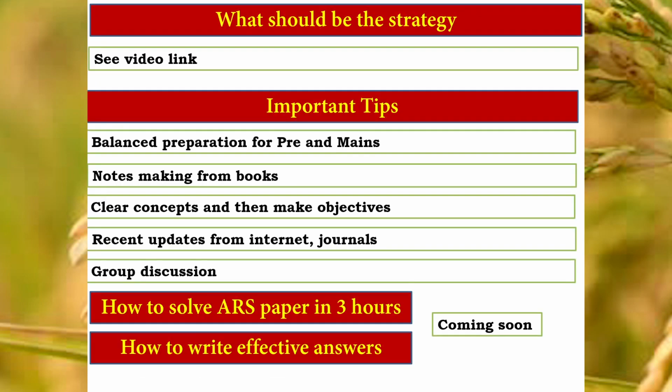And now, what should be the strategy? These are the important books I have told. We have also categorized the whole syllabus into 6 segments, and we have told the books which you have to refer line to line and make notes. And then what should be the overall strategy?